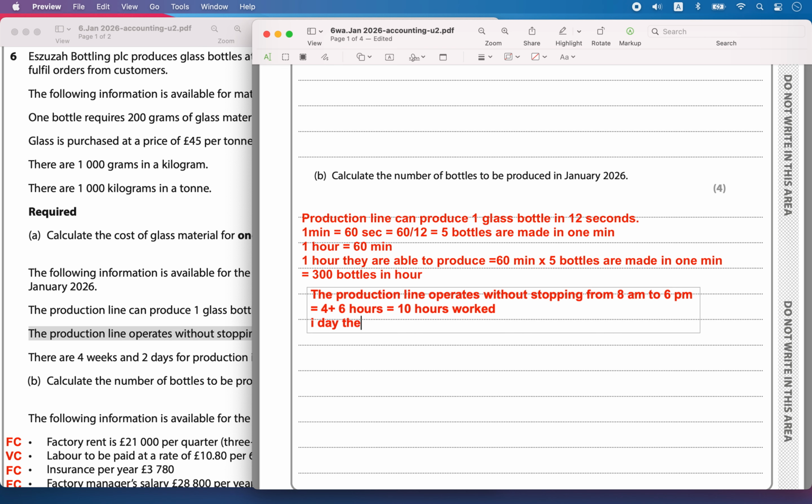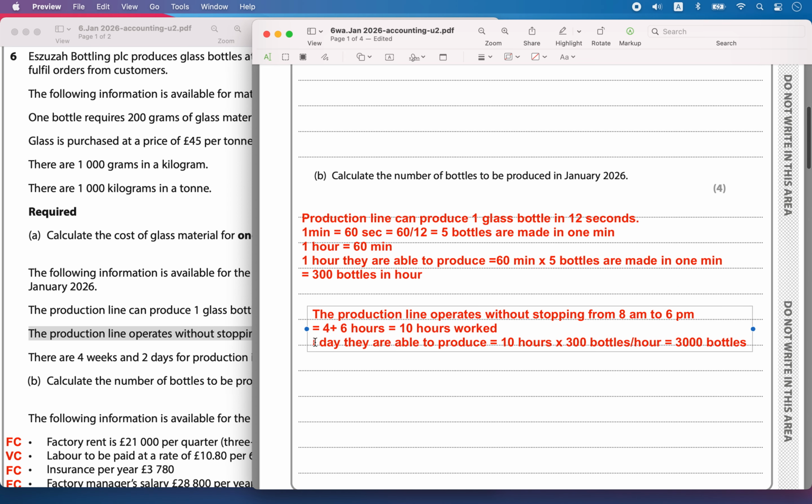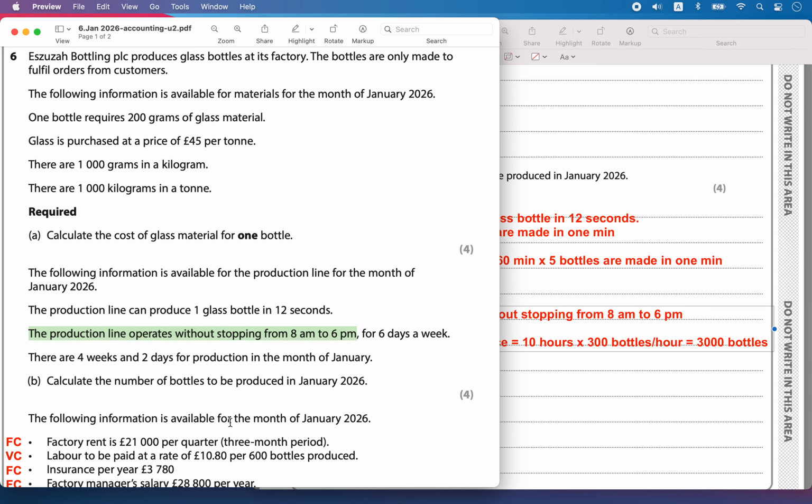So in one day they are able to produce 10 hours into 300 bottles per hour. That is going to be equal to 3000 bottles. So in one day they are able to produce around 3000 bottles.